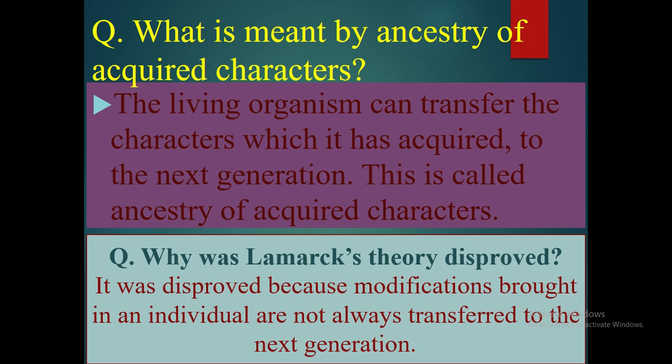Lamarck's theory was disproved because modifications brought in any individual are not always transferred to the next generation. For example, if a particular member is singing for a longer period, there may be chances of transferring that character to the next generation, or may not.